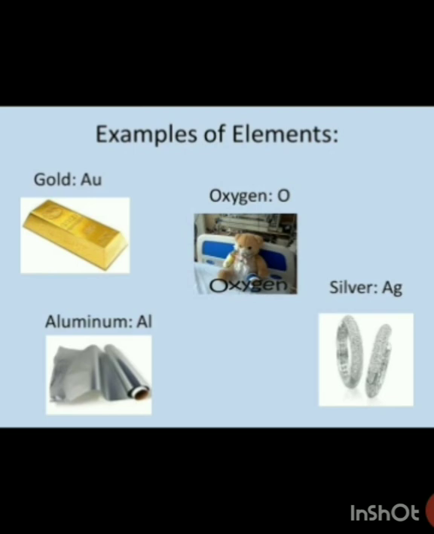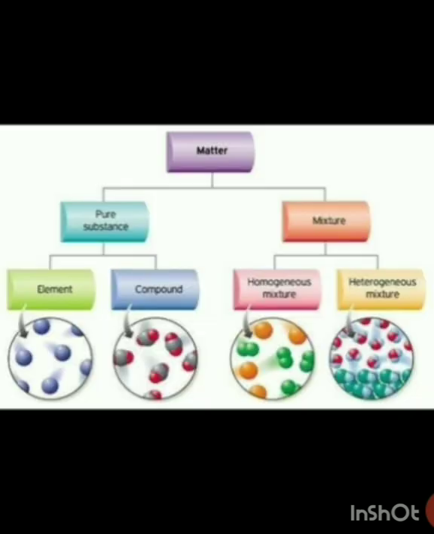So that is why we call elements pure substances, because they consist of only a single type of atom. There are no other impurities present in them. Then we also classified pure substances as compounds.